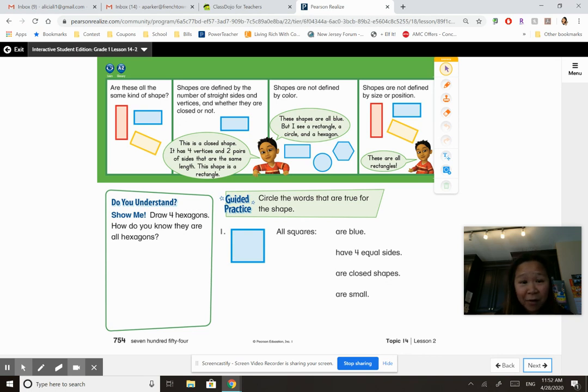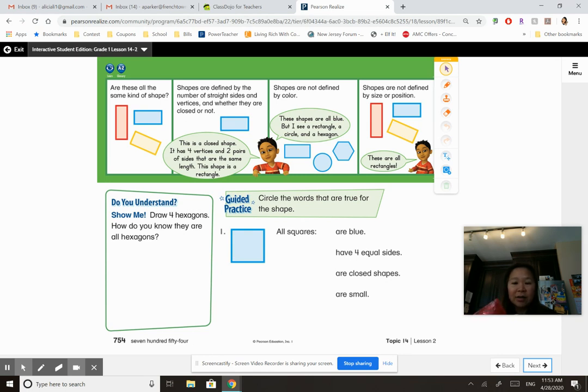It doesn't matter about the color, okay? It doesn't matter how they are. So this, boys and girls, is a triangle. Can you see this one? Hold this one. This is a triangle. It's a triangle because it has 3 sides and it has 3 vertices. If it sits like this, it's a triangle. If I hold it sideways, it's still a triangle. If I stand it on its point, it is still a triangle. Okay? So it doesn't matter in what position it's in, it's still a triangle.